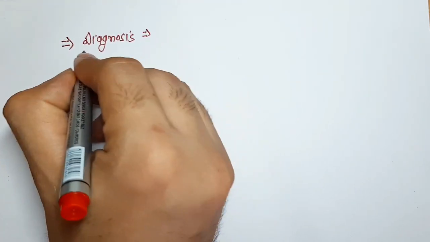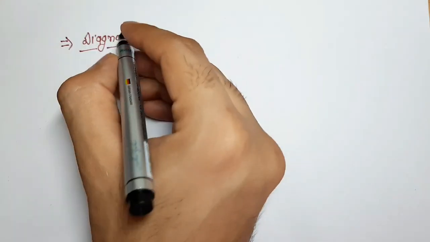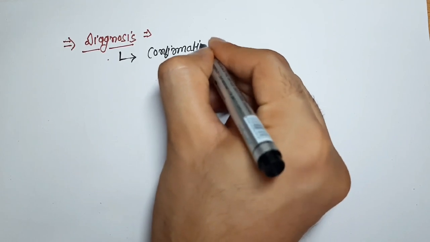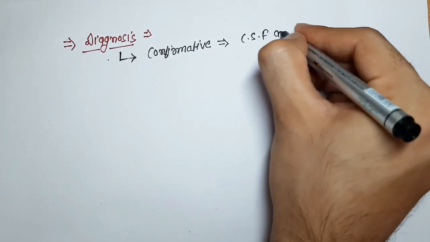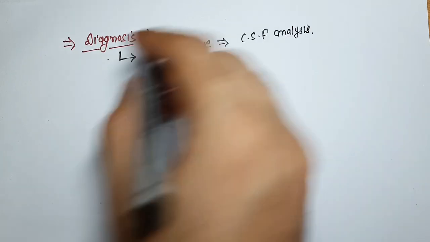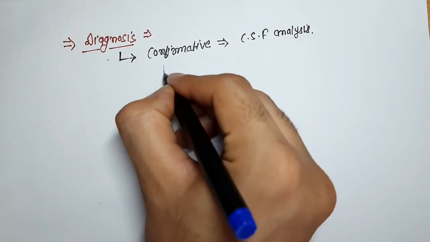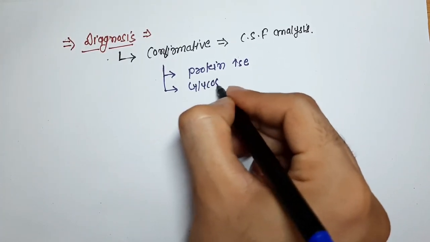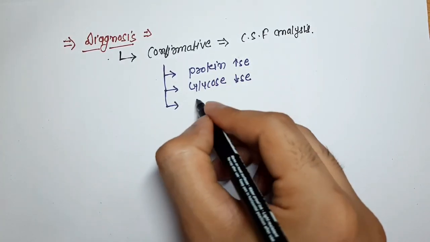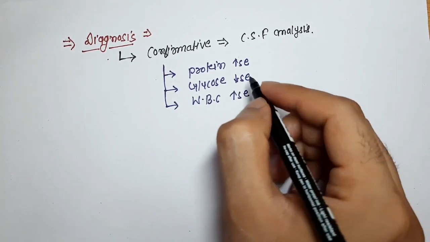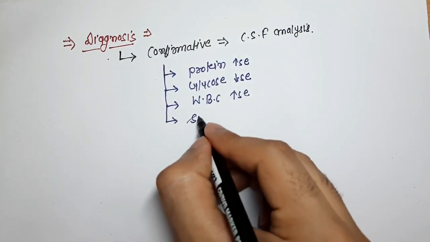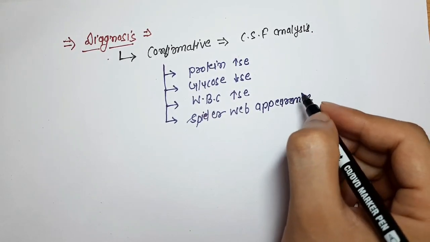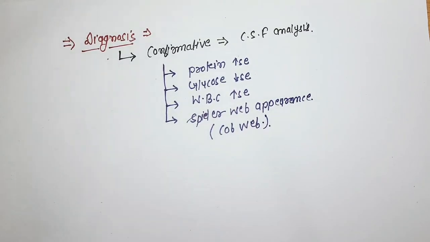Now we are looking at the diagnosis of meningitis. Confirmative diagnosis of meningitis is CSF analysis. CSF means cerebrospinal fluid analysis, which we do by lumbar puncture. In CSF analysis, we may find protein increased, glucose decreased, and WBC increased. Spider web appearance may be found in CSF analysis. Spider web appearance is also known as cobweb appearance.